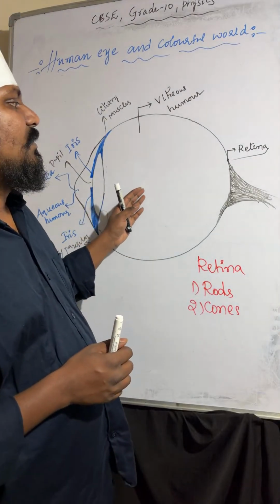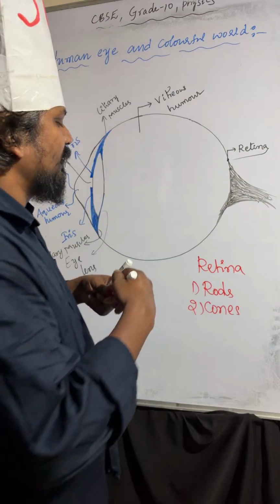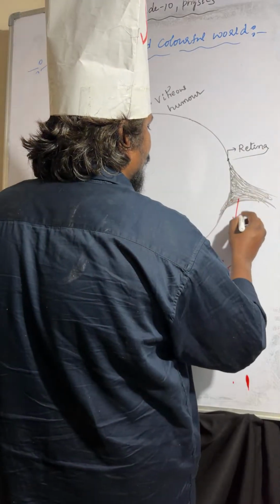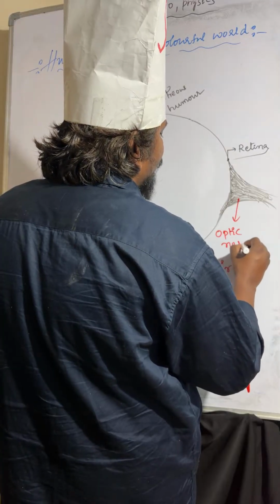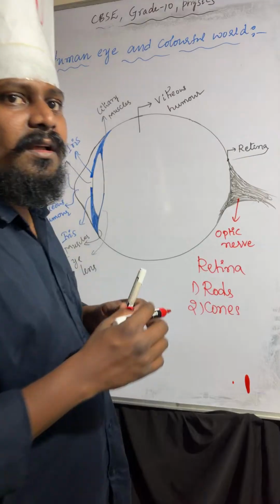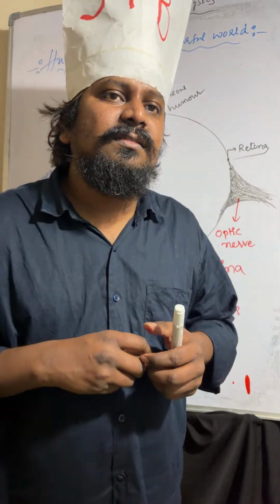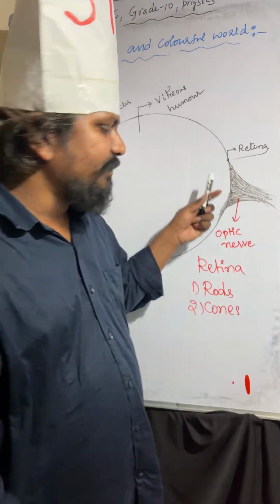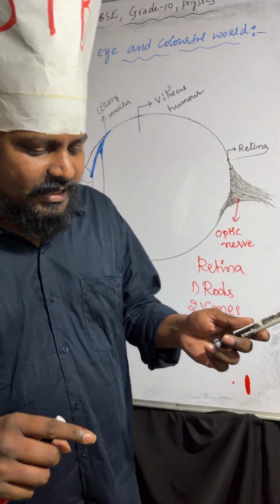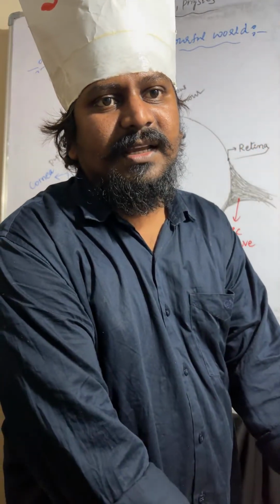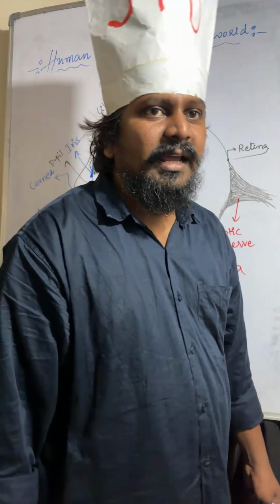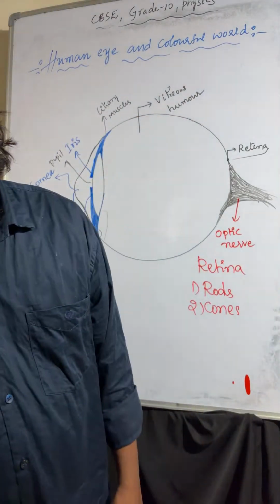Now you can observe this is the optic nerve. Through the nerves, whatever the image is formed at the retina. What type of image will form at the retina? Real and inverted. Yes or no? Real and inverted image will form at the retina. Understood?